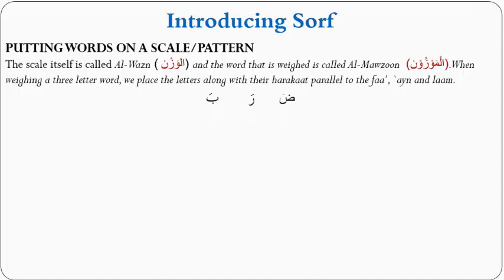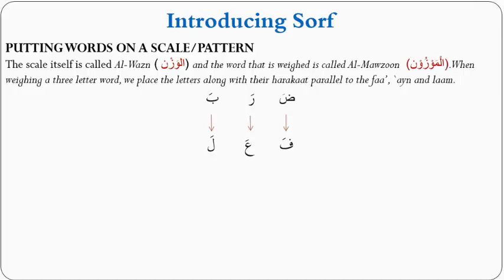For example, da, ra, ba. Da is the first. We did this word before. Daraba means to hit. Da, ra, ba. We place the letters along with their haraka parallel to the fa, parallel to the ain, parallel to the lam. So da with fatha would be parallel to fa with fatha, because that's the first letter. The middle letter is ra, so it falls on the ain, because ain is the middle letter in the 3 letters, and lam is the final letter. Lam with fatha here. If anyone has a kasra, like for example we have shariba, it would be fa'ila.